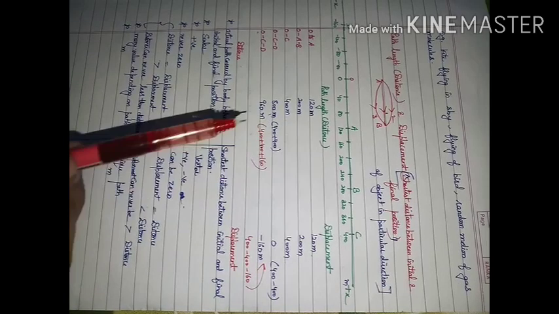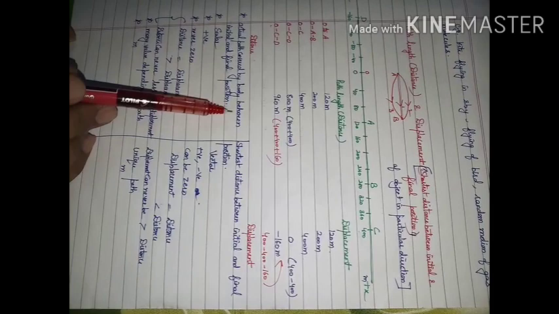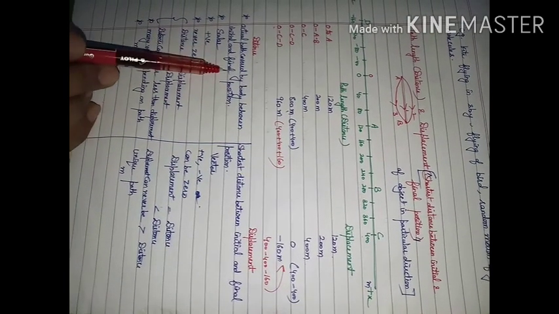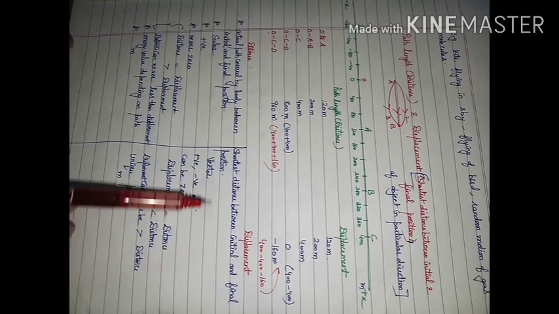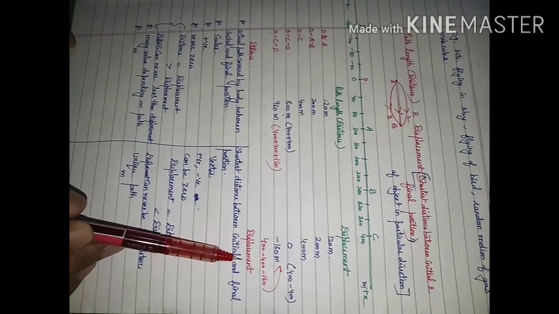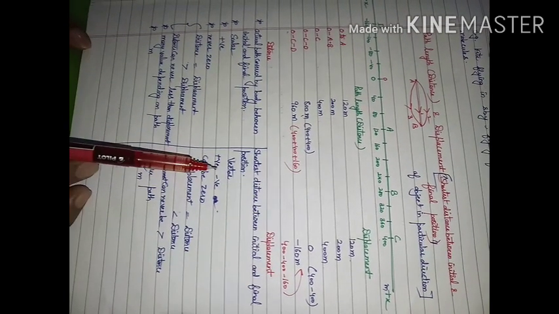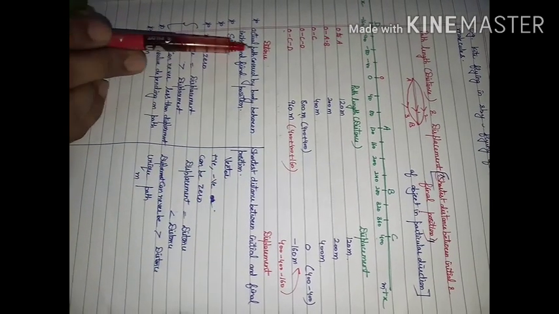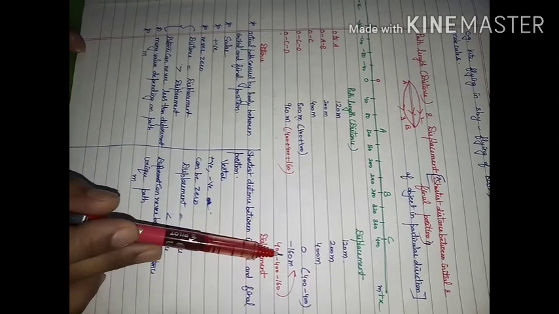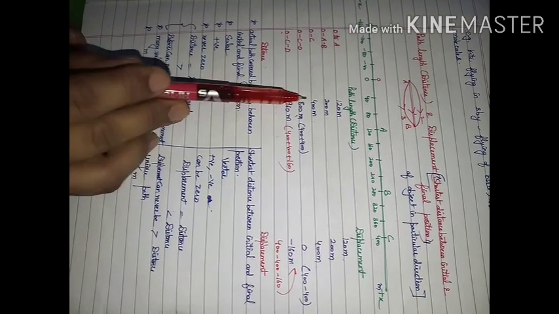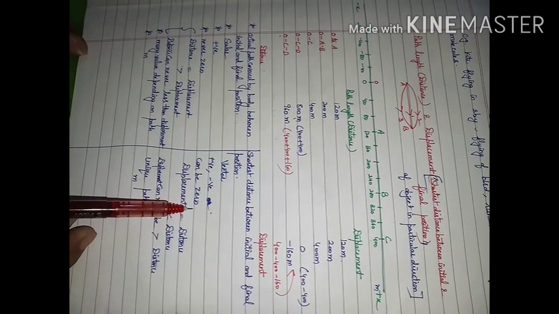If you collect all these points: distance is the actual path length covered by the object between the initial and final position. The shortest distance between the initial and final position is displacement. Distance is independent of direction, so it is a scalar quantity. Displacement depends on direction, so it is a vector quantity. Distance is always positive; displacement can be positive or negative. Distance is never 0; displacement can be 0.